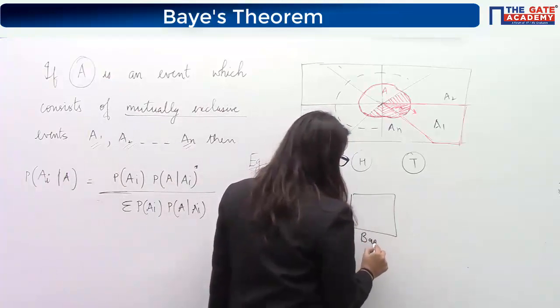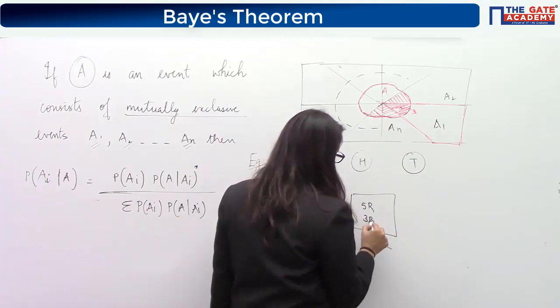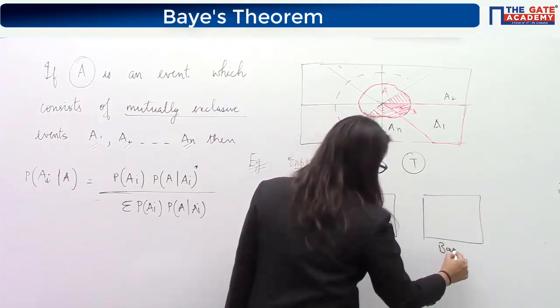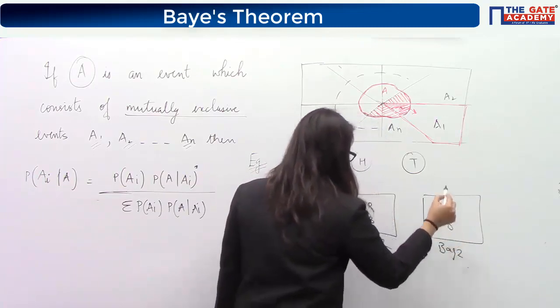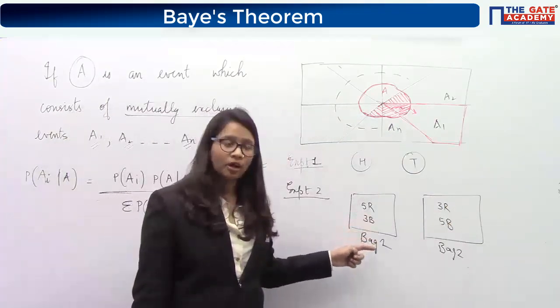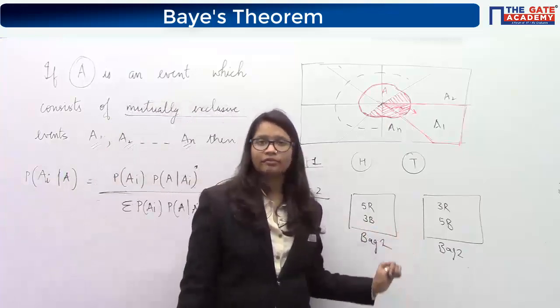So there are 2 bags actually, in which bag 1 is having 5 red balls and 3 black balls, and bag 2 is having 3 red balls and 5 black balls.